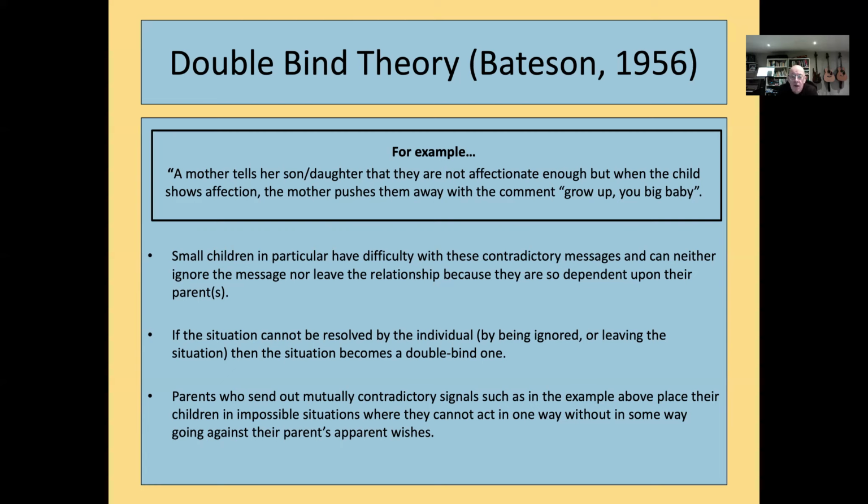So according to Bateson, who came up with this theory, it's quite an old theory, in 1956, the situation becomes what's called a double bind situation.